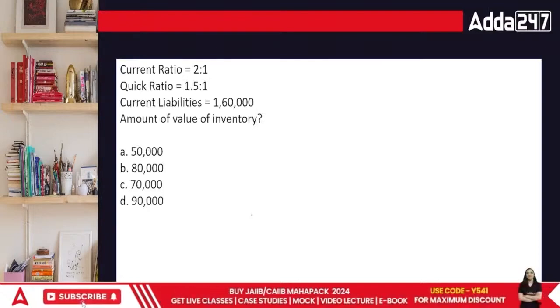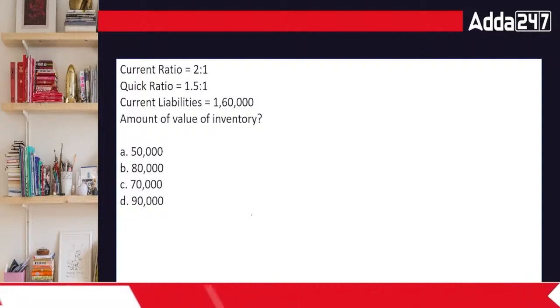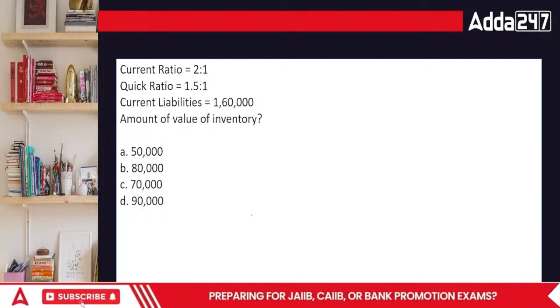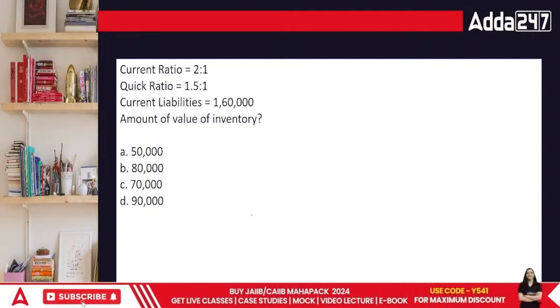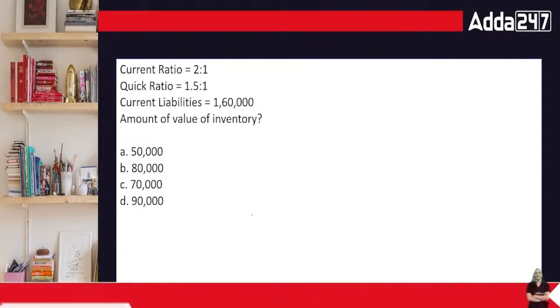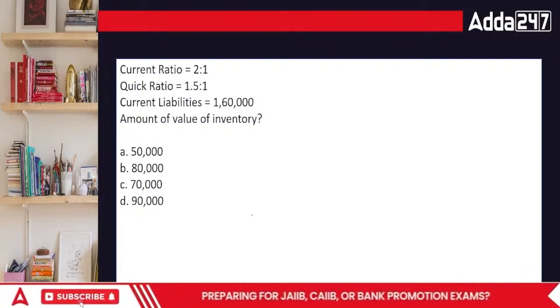Current ratio is given, quick ratio is given, current liabilities are also given, and they are asking you to calculate inventory. Do you know how to calculate quick ratio, and how to calculate current ratio?